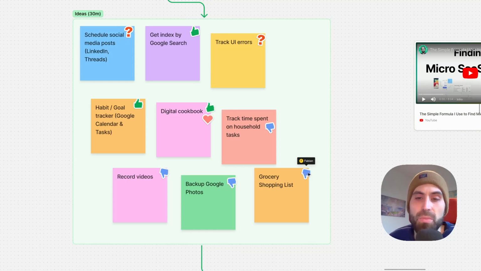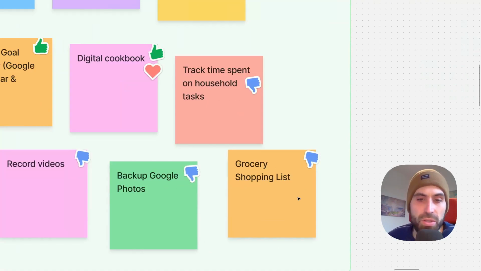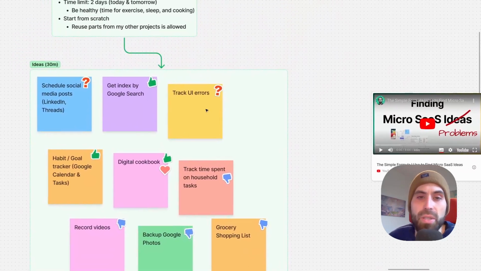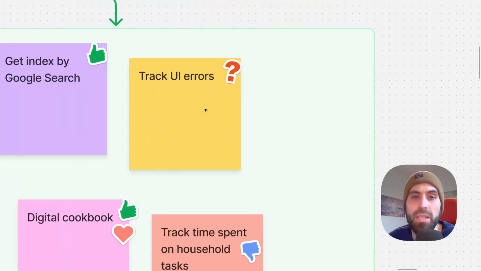Thumbs down means I don't want to implement that. For example here, the grocery shopping list. There I already do have an app and it works quite well, and I use it together with my girlfriend. There are a few minor things I could improve, but overall I think it's already pretty good. Then there are a few things like tracking UI errors, so that I can see errors which happen in the browser. I think it's quite an interesting idea, but I keep it maybe for some later point.